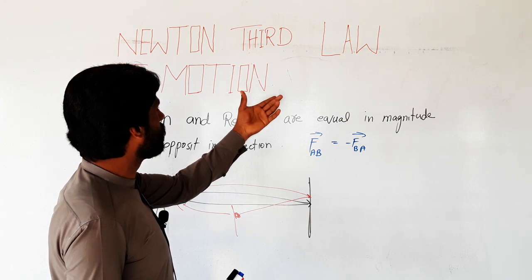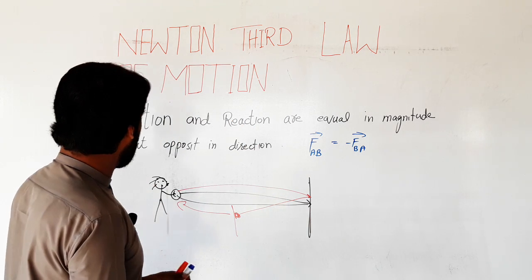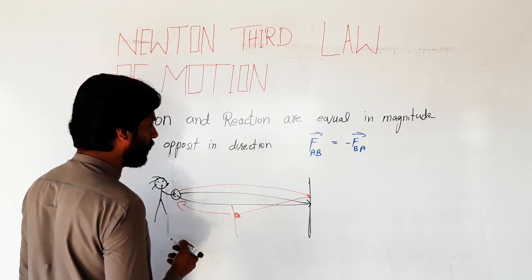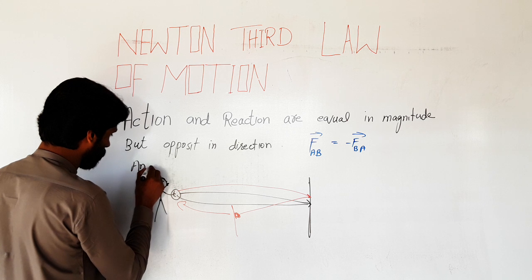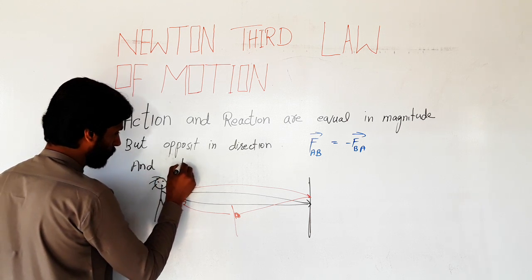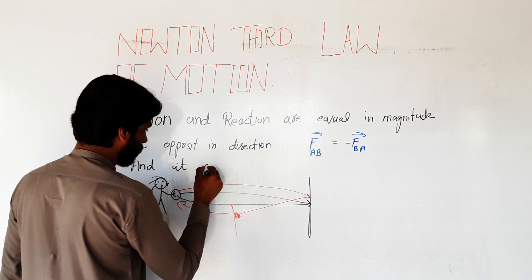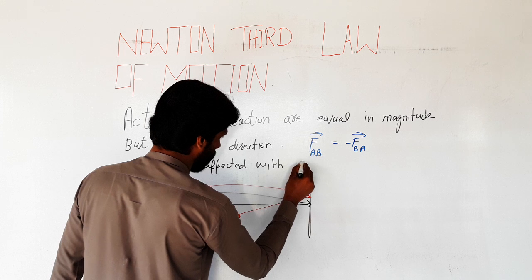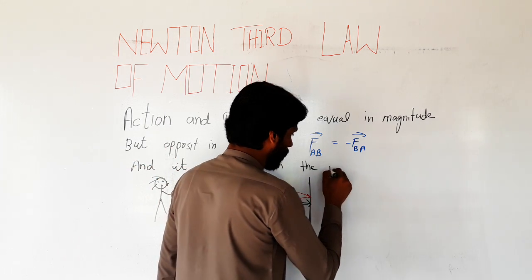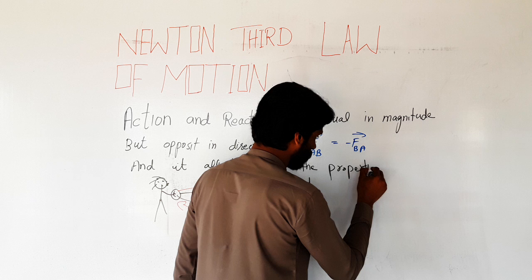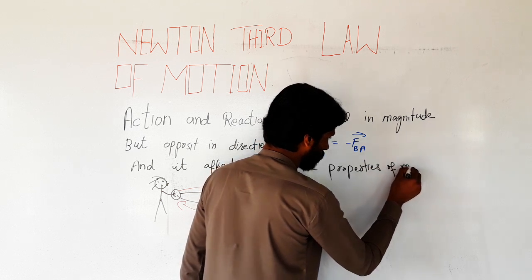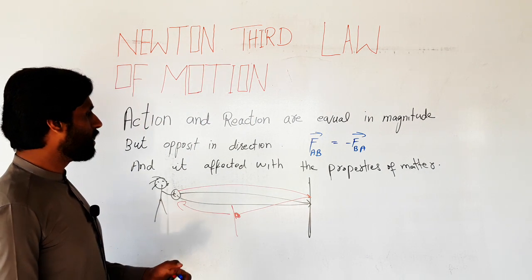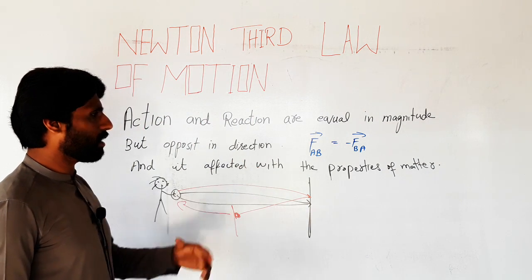So we also write that action and reaction are equal in magnitude but opposite in direction, and it is affected by the properties of matter. And the first confusion is resolved by writing the law this way.